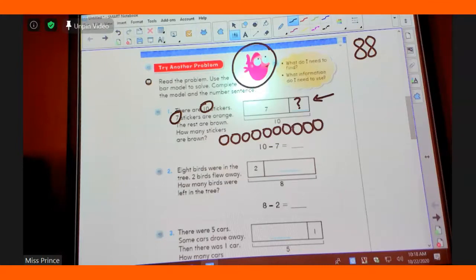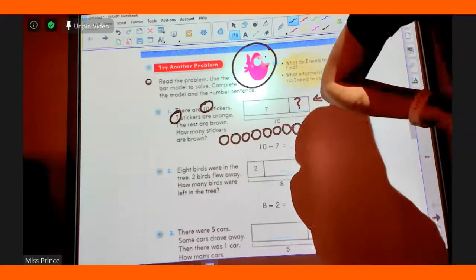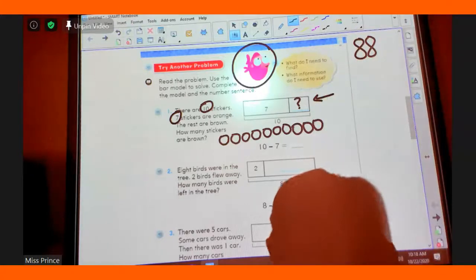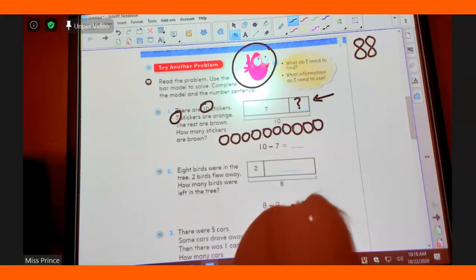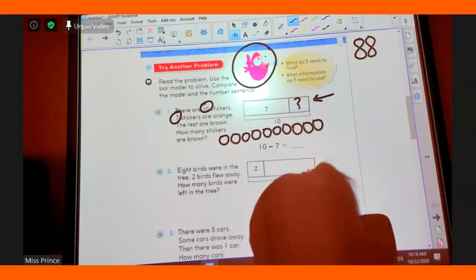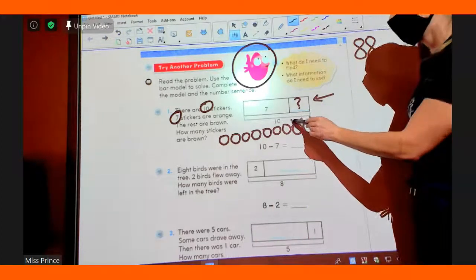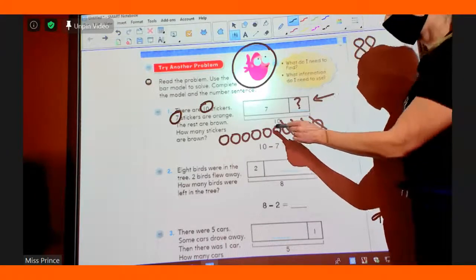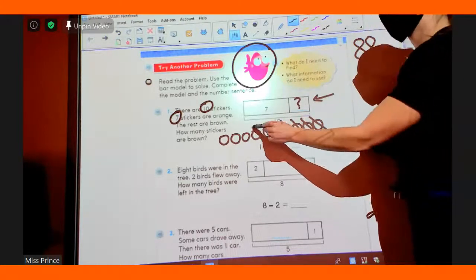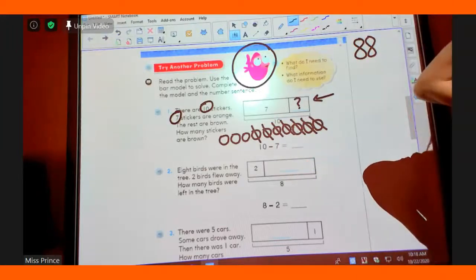8, 9, 10. 4, 5, 6, 7, 8, 9, 10. Good job. I got 10. So, Kieran, if we know that 7 are orange and the rest are brown, how many should we cross out? 7. Good job, Kieran. So let's cross out 7. Ready? 1, 2, 3, 4, 5, 6, 7. We crossed out 7.